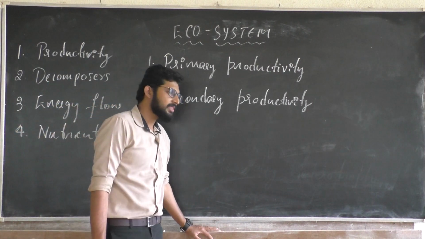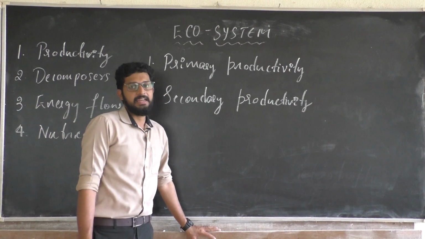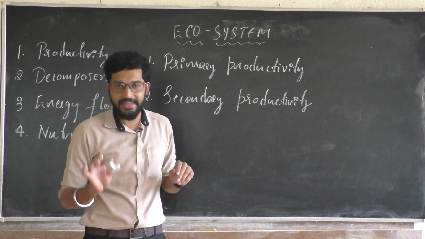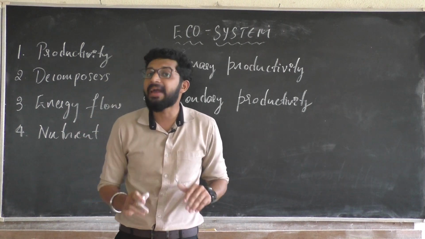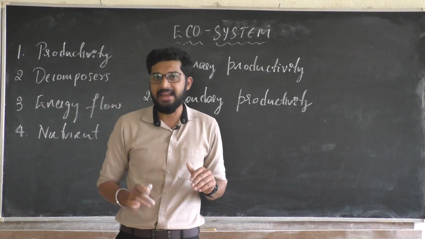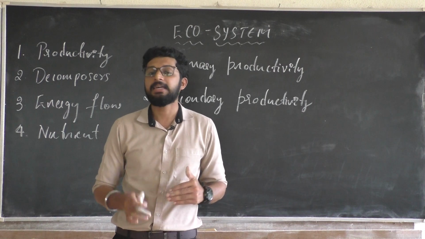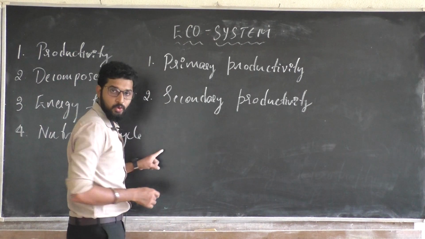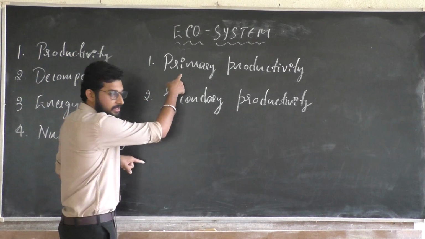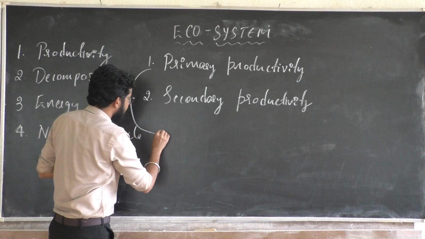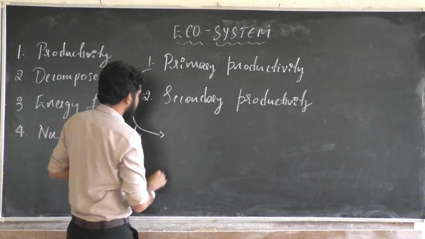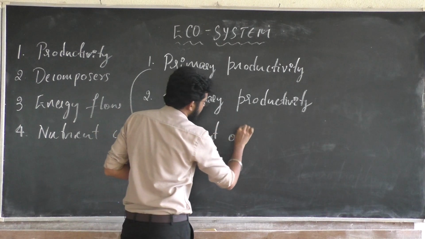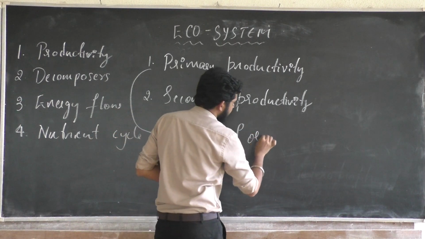Primary productivity is the amount of organic matter that is prepared by the plants by means of photosynthesis per unit area, per unit time. I'll write the definition here. I hope you can see this. For primary productivity, I am writing a definition. It is an amount of organic matter